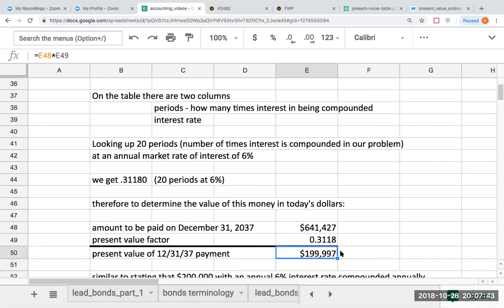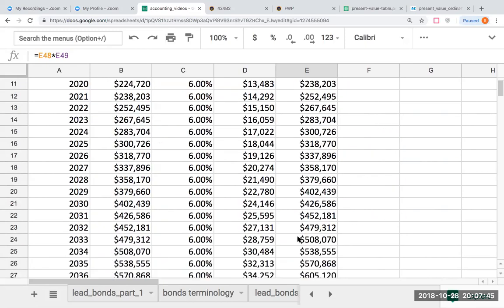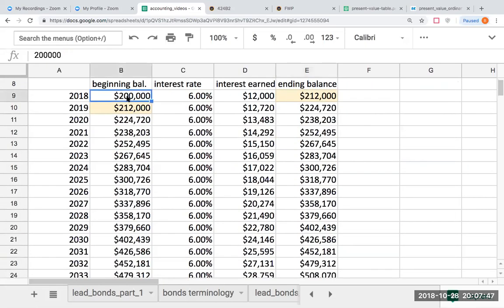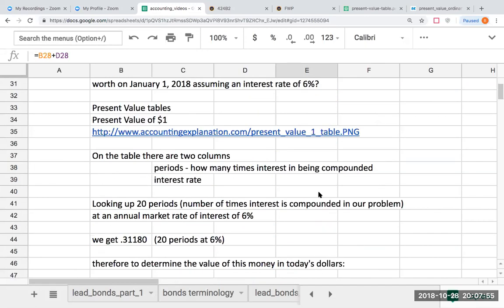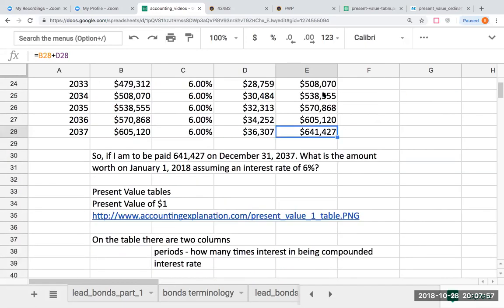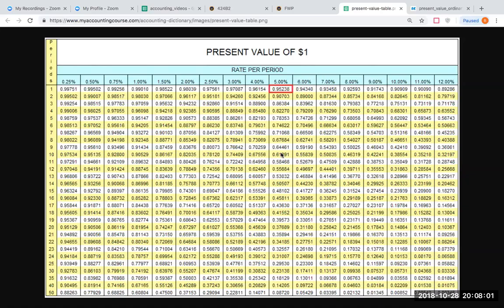Well, this whole computation that I've done right here, of taking that $200,000 and doing interest on interest to get this, I can take a future dollar amount, and using this present value table, I can bring a future dollar amount back into today's dollars. And that's what's really important when we're looking at non-current or long-term liabilities.